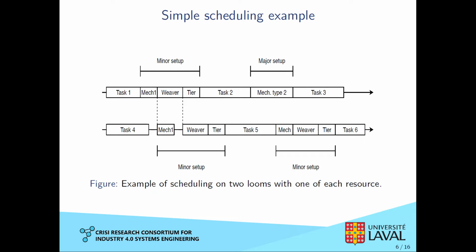Here is a simple example of a schedule with two looms. In this example, there is one employee of each profession. Each timeline represents a loom. Each rectangle represents a setup or a task during the timeline. If we look at the beginning of this timeline, we see that there are two mechanics overlapping on the different looms. Since there are not enough employees to do both tasks at the same time, we have to delay the second task. The same thing happens for bigger problems when we run out of resources.